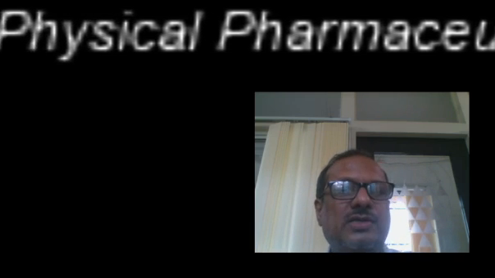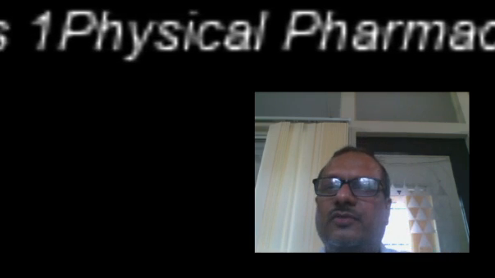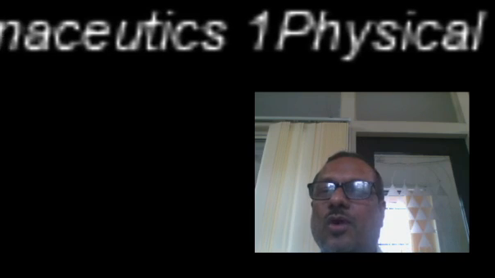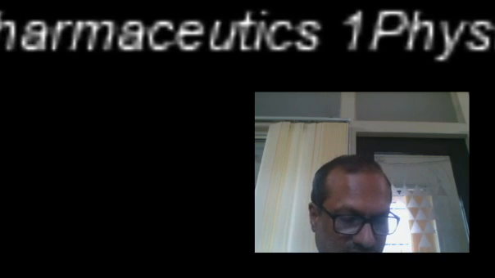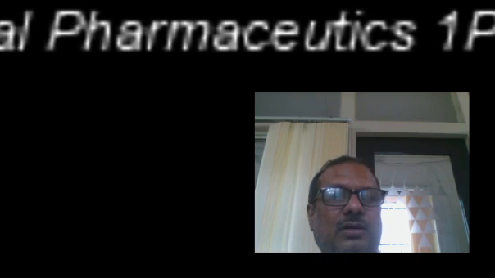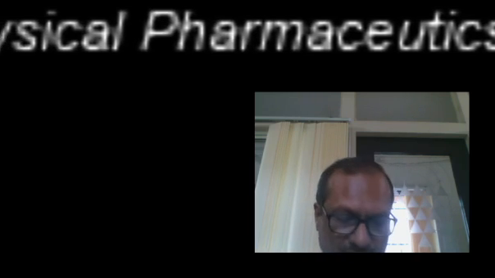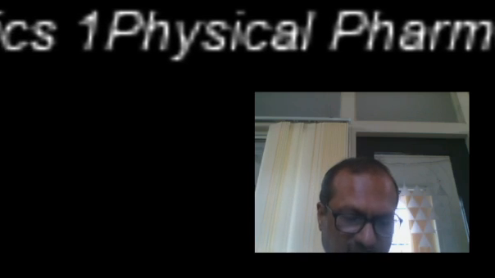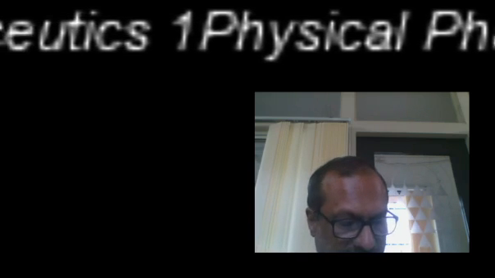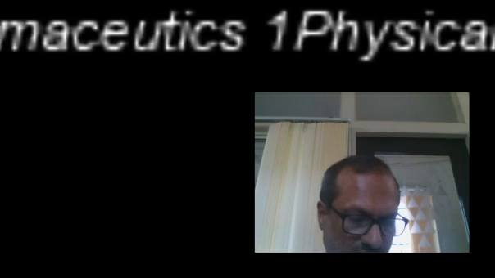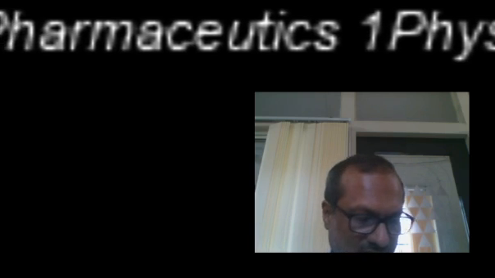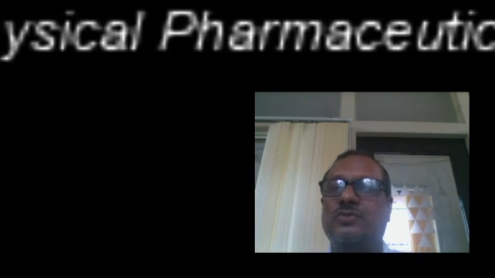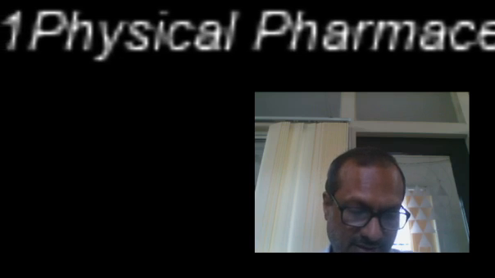If you go to the university syllabus, which has been adopted from the PCI syllabus, you will find that the first is the scope component of it. The scope deals with the various physical and physicochemical properties and principles involved in dosage forms formulations. Theory and practical components of the subjects help the student to get a better insight into various areas of formulation research and development and stability studies of pharmaceutical dosage form. That is what the syllabus says in the beginning.